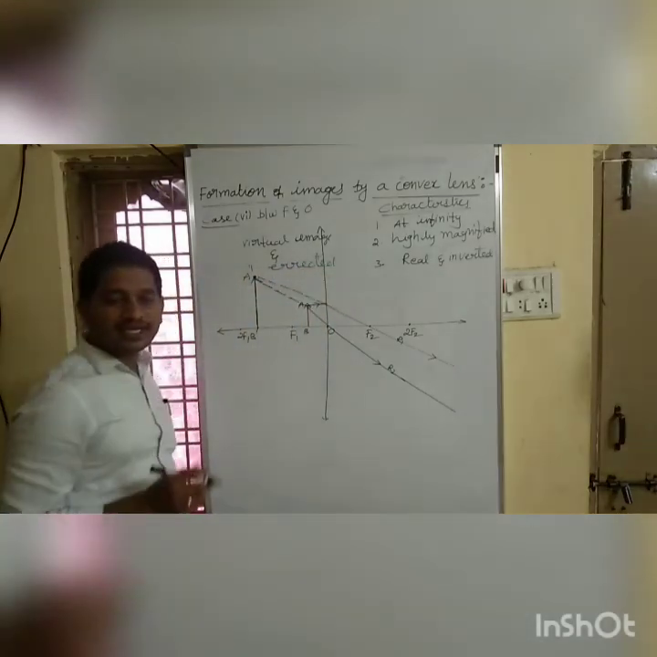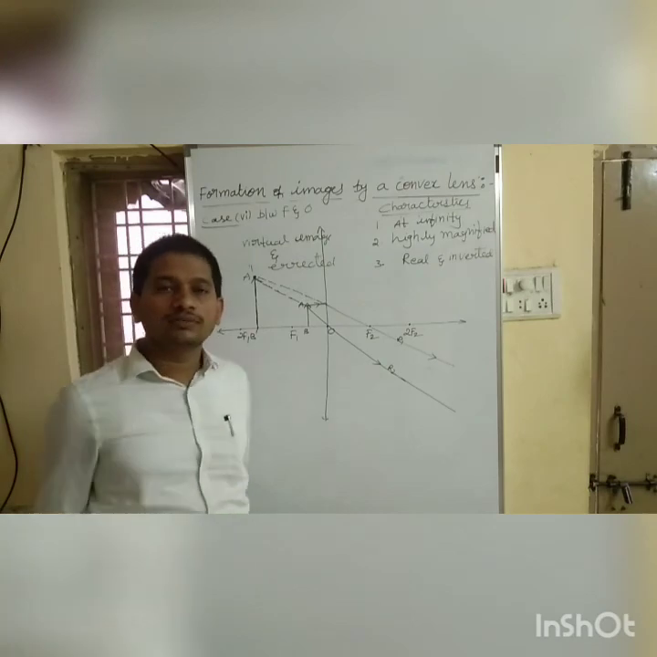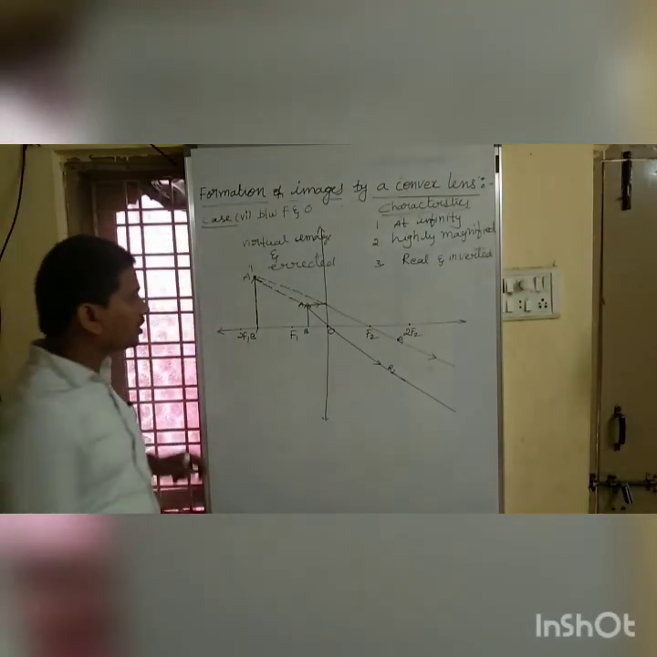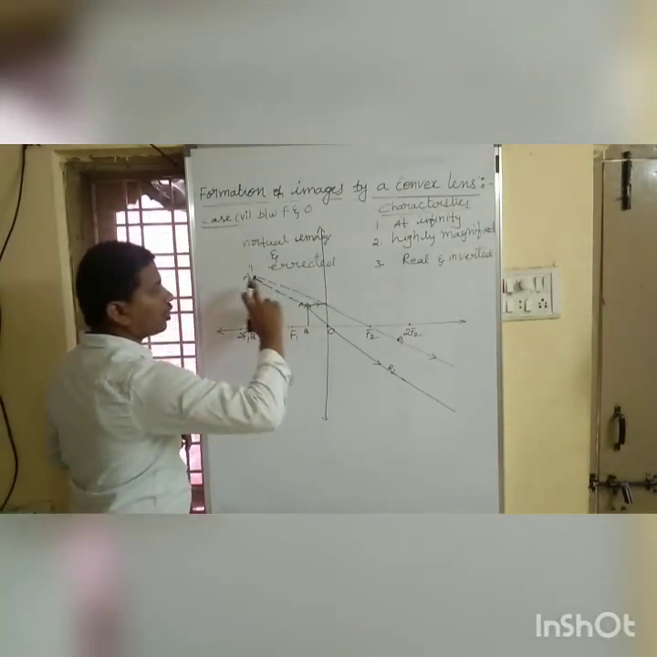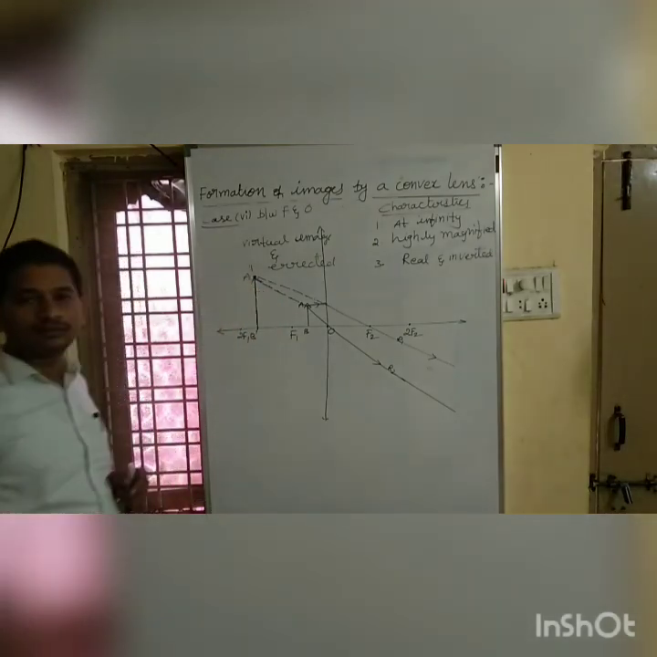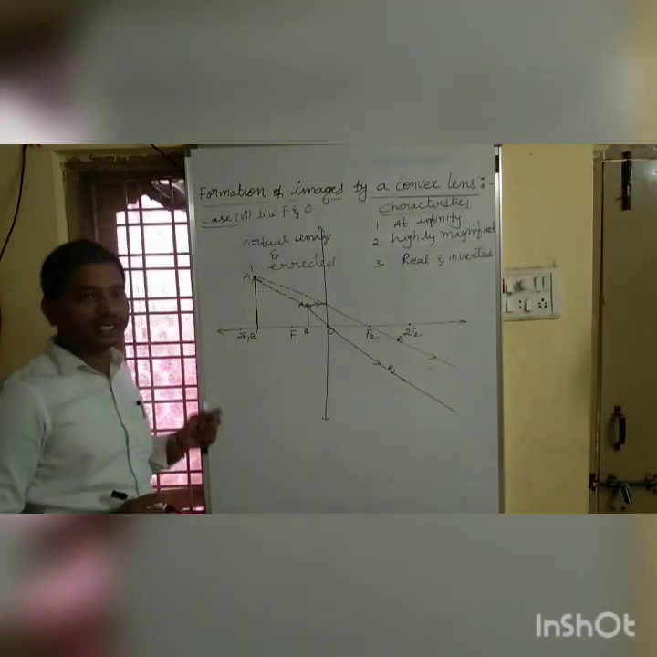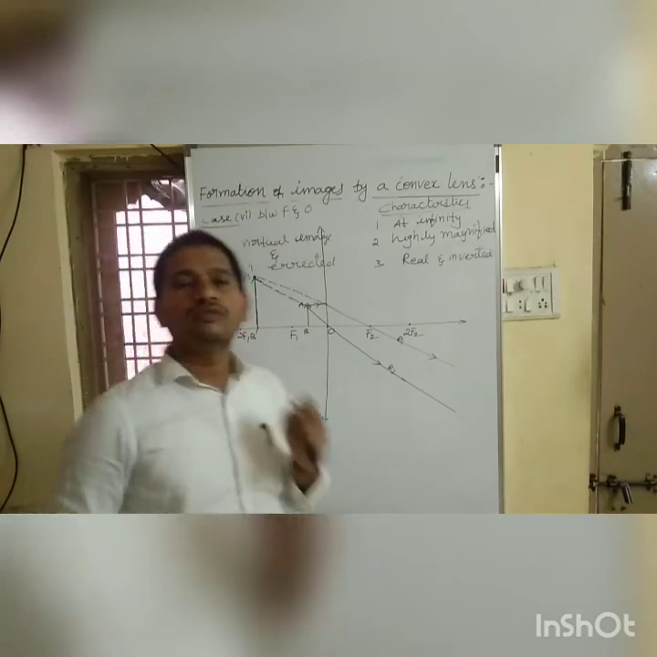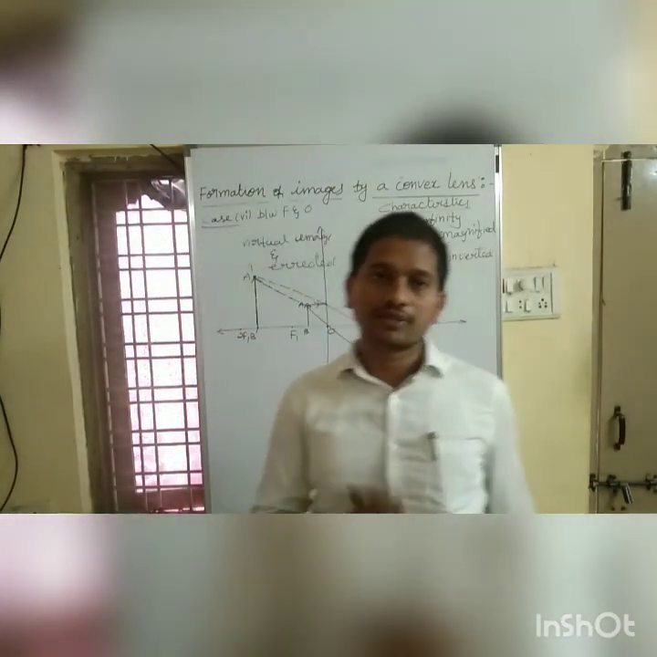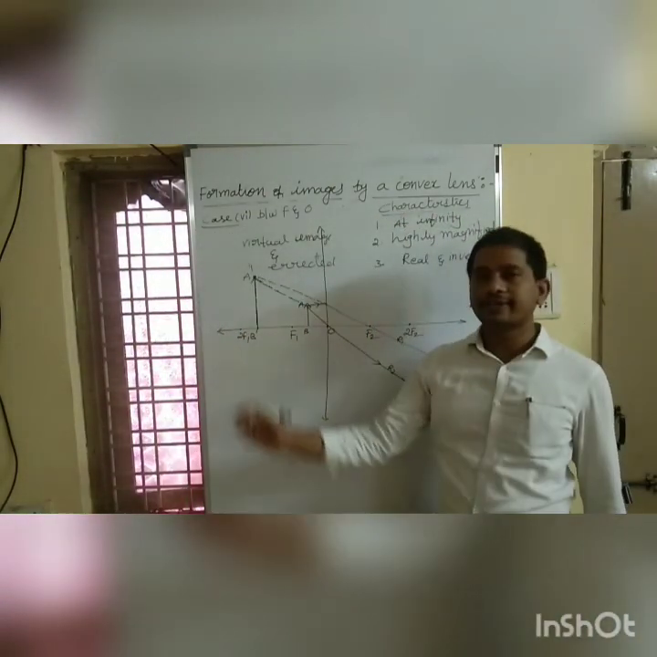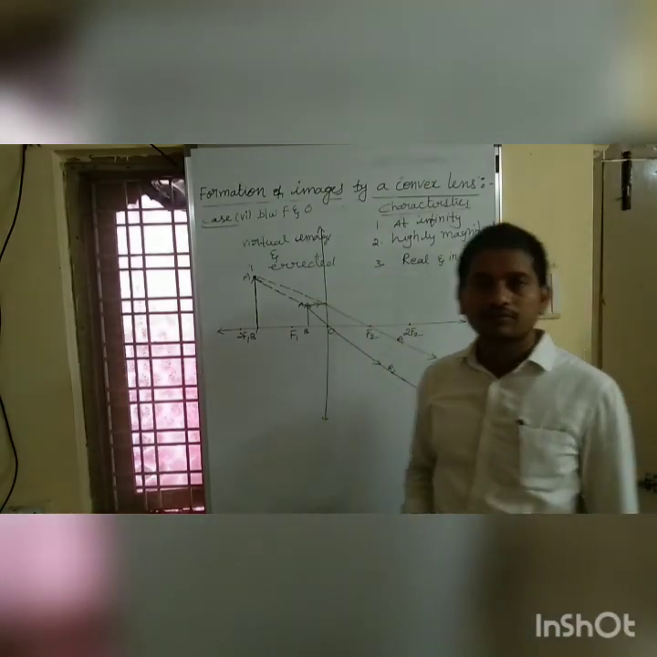And what about the size? Size is larger than the object. You can see the image is this much size, but the object is this much size. Got it? Which is an important case. Only in this case we will get a virtual image. In the remaining 5 cases we got a real image.